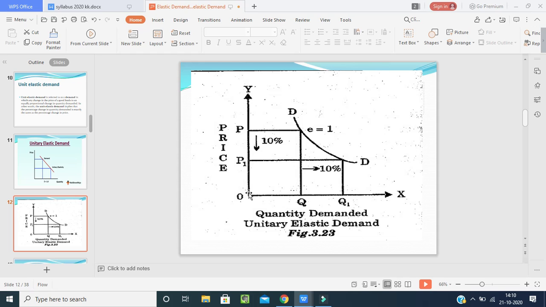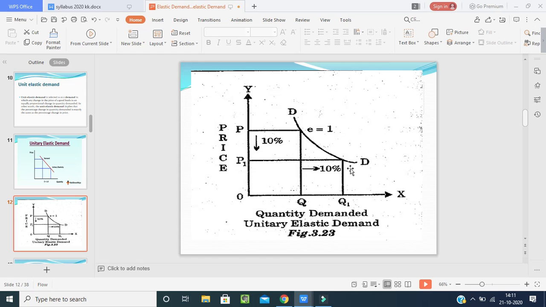See, in the first one, perfect elasticity, E is equal to infinity, whereas in perfect inelasticity, E is equal to 0. But coming to the unitary, E is equal to 1. How? Have a look here. When the quantity is increased, the price is decreased. When we increase the price, the quantity is decreased. When we decrease the price, the quantity is increased. So when the price is high, the quantity is less.